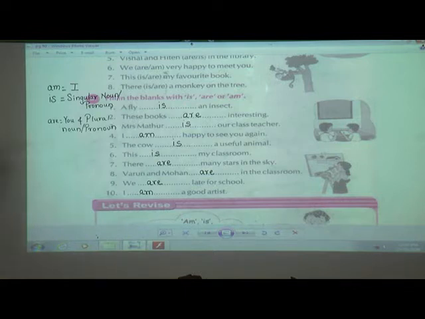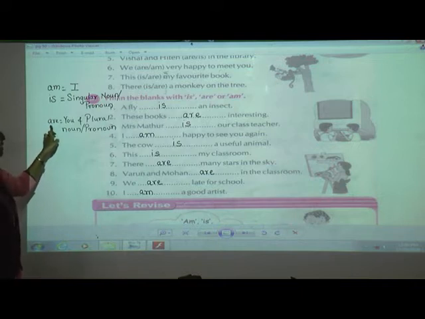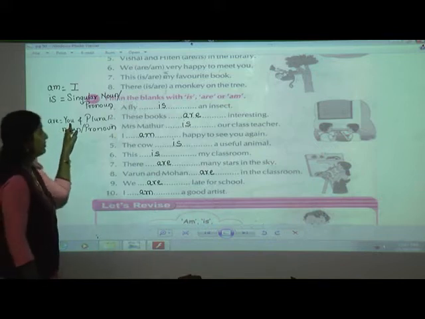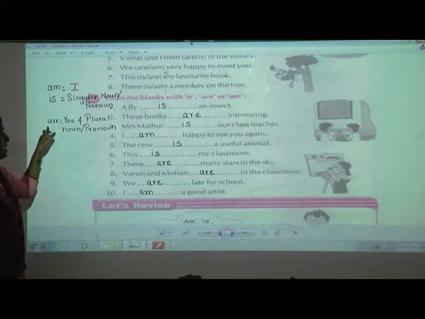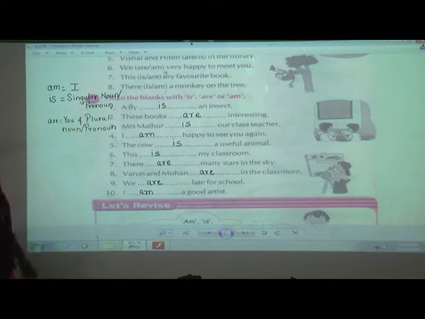I want that you copy this also in your book. On page number 49, if you see, you have some space. There you can copy this. Am equals to is equals to singular noun, oblique pronoun, and verb goes with which? Yes, you. You, even it is singular noun. So are goes with you and plural noun, pronoun. You write it down there so that it will help you next time. You will not get confused how teacher has used this is and are.